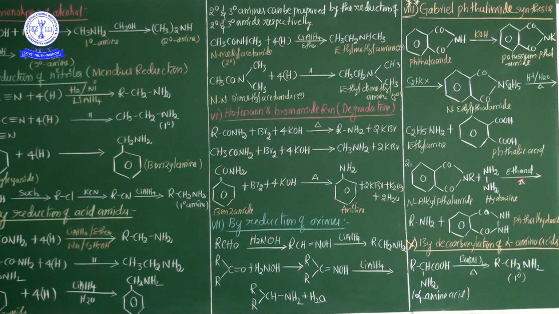So my dear students, these are all the preparation methods of the amines. 9 preparation methods are there. All preparation methods are very important, especially the named Hofmann's bromamide reaction and Mendius reduction reaction, and especially for primary amines, the Gabriel phthalimide synthesis process is very important. In this session I successfully completed the entire preparation methods of amines. In the next class I will discuss physical properties and chemical properties.